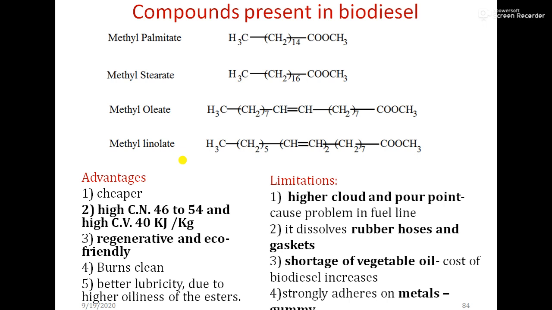Next, shortage of vegetable oils, that is, the cost of biodiesel increases. Already we are not having enough vegetable oils for eating purposes, so how can you use them for preparation of biodiesel? And last, it strongly adheres to metals, forming gummy products.